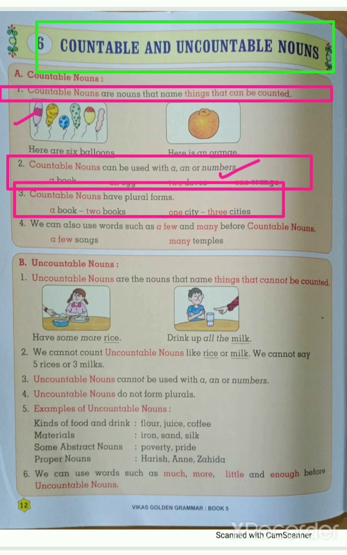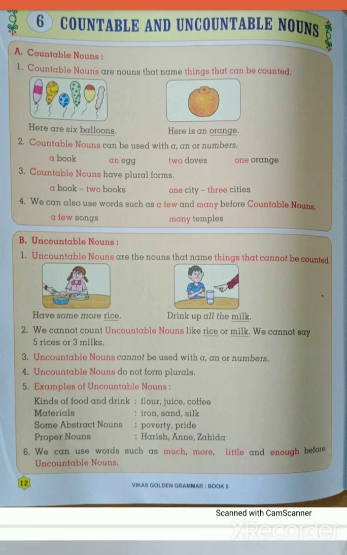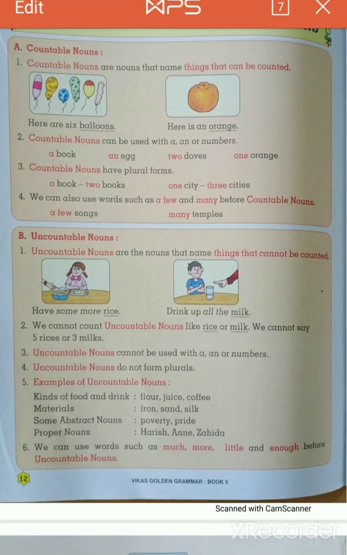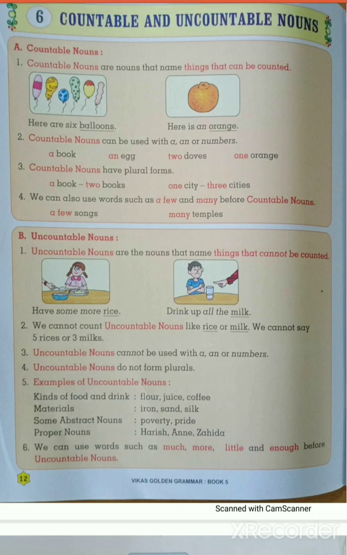Okay, we will see the next. Look at here, number 4. We can also use words such as a few and many before the countable nouns. Look at here students, which words can we use before the countable nouns? That is a few, many. Okay, a few songs, many temples. Like that way words we can use before the countable nouns. So you should keep in mind what we can use before the countable noun.